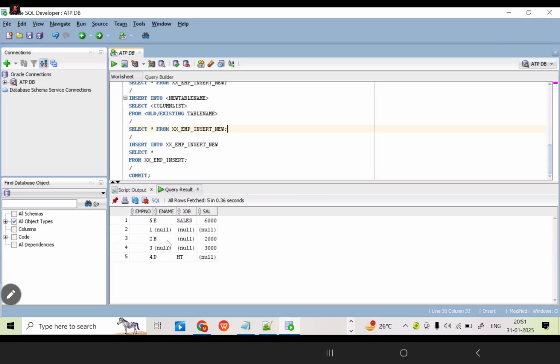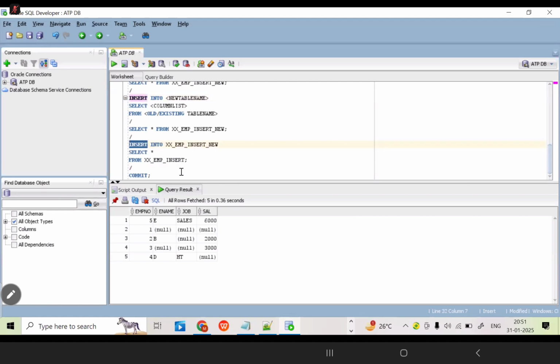Yes, clear. When will it be possible for the syntax, the third method? Structure is the same for both tables. Structure is nothing but the columns and data types. Size, no need to require that. Only columns and data types. If it's matching for the existing table and new table, then this command will work.